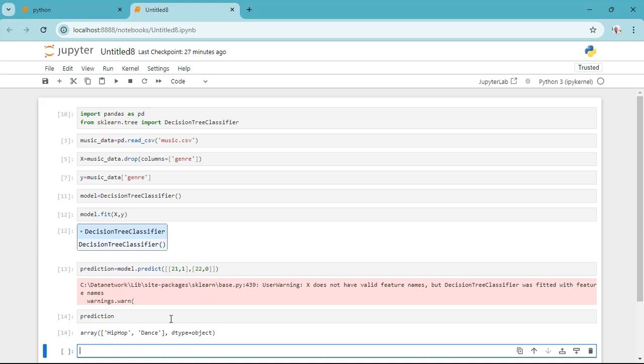Okay, so I can say the model has successfully made a prediction for the two individuals. So that's a simple way of using a decision tree classifier to make a prediction.